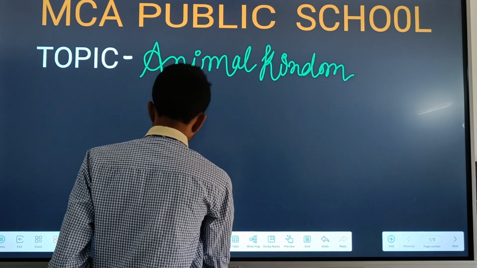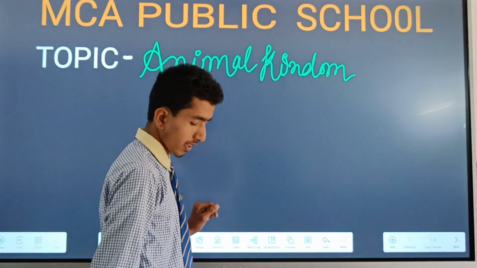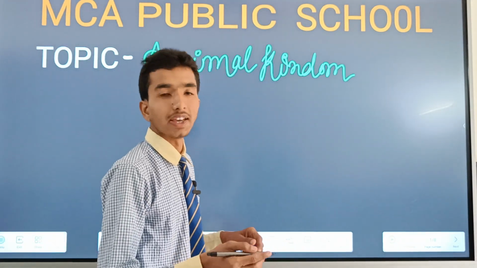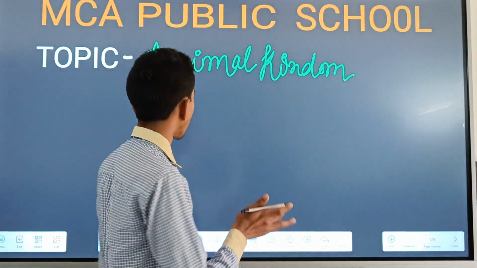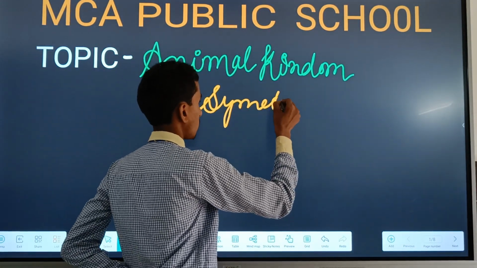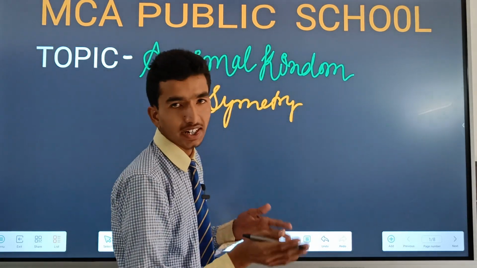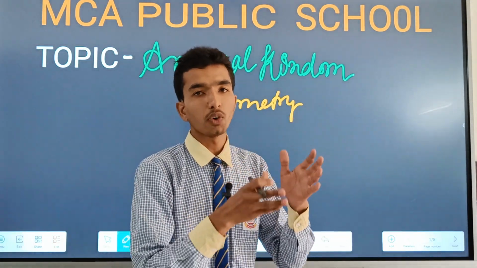After the level of organization, the second theme of classification is the symmetry of the body. Symmetry is of three types. Symmetry simply means dividing the animal into two equal halves.